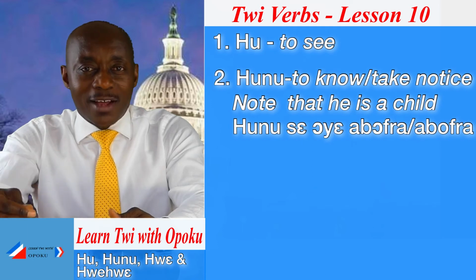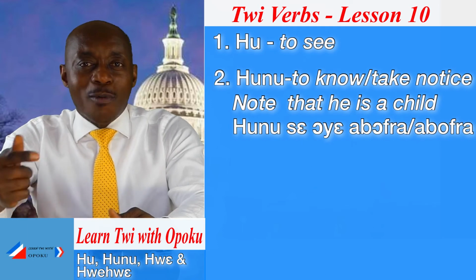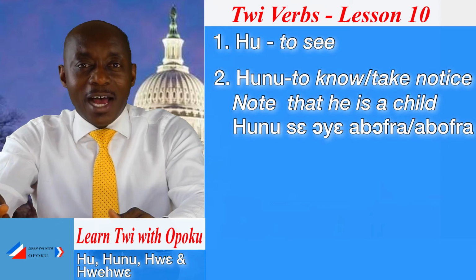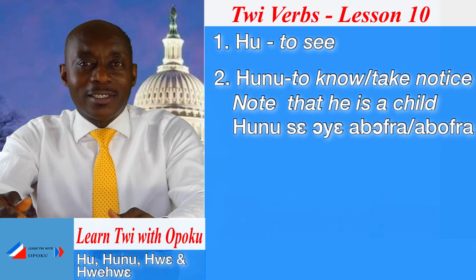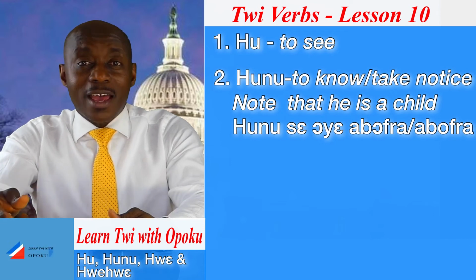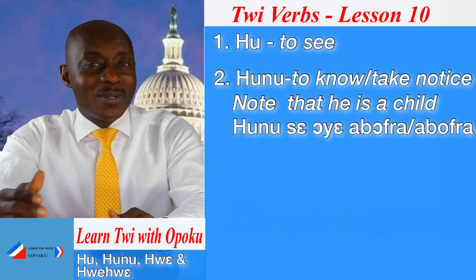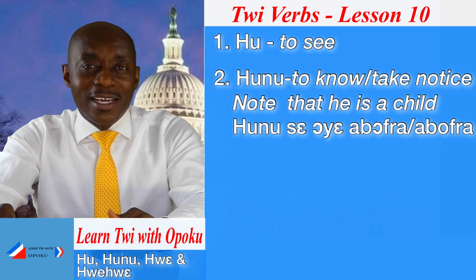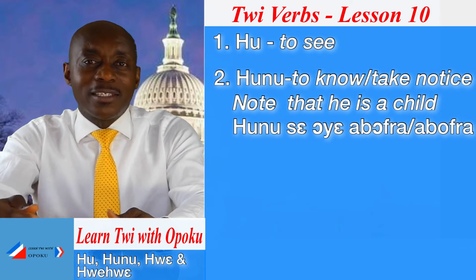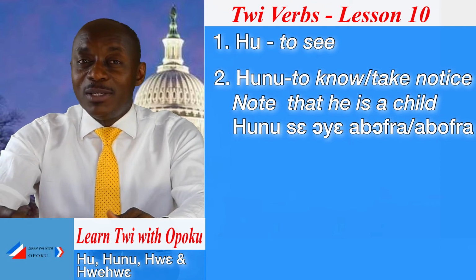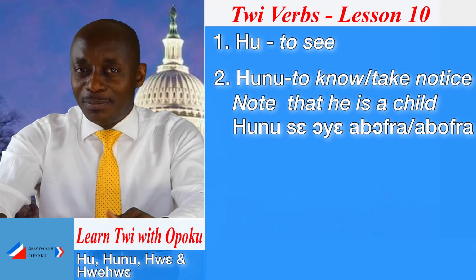Ɔyɛ abofra. He is a child or she is a child. Note that he is a child. Hunu se ɔyɛ abofra. And that is what? Note that he is a child or note that she is a child. So when we say hunu, it means we are saying note that.